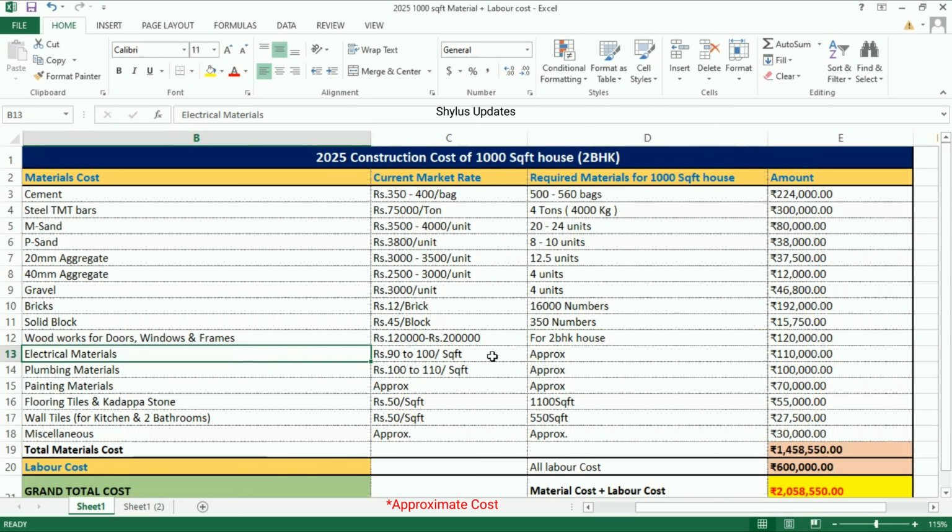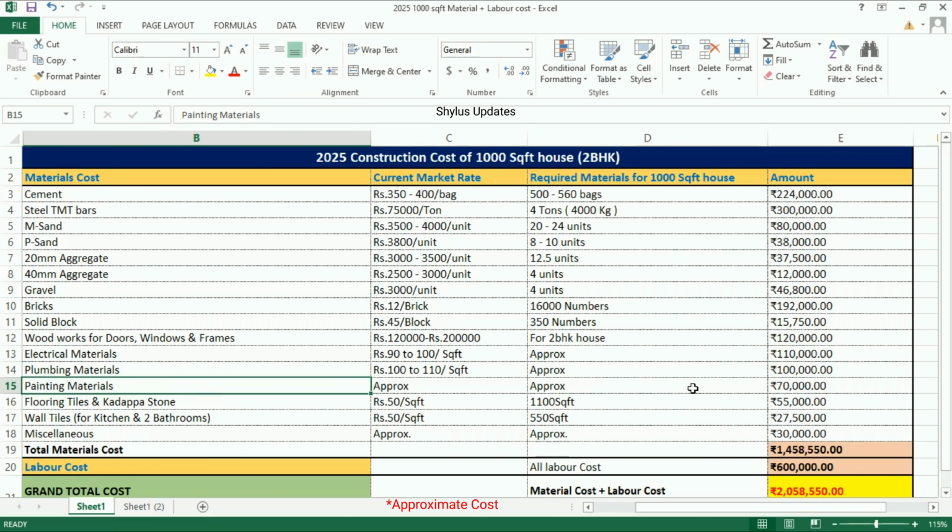Electrical materials. Rupees 90 to 100 per square feet. The total amount for electrical materials is rupees 1,10,000. Plumbing materials. Rupees 100 to 110 per square feet. The total amount for plumbing materials is rupees 1 lakh.